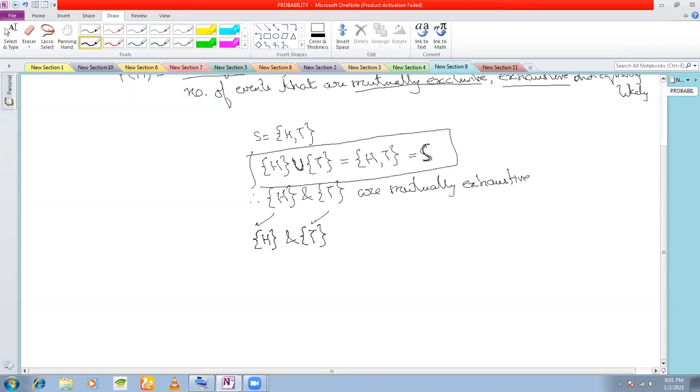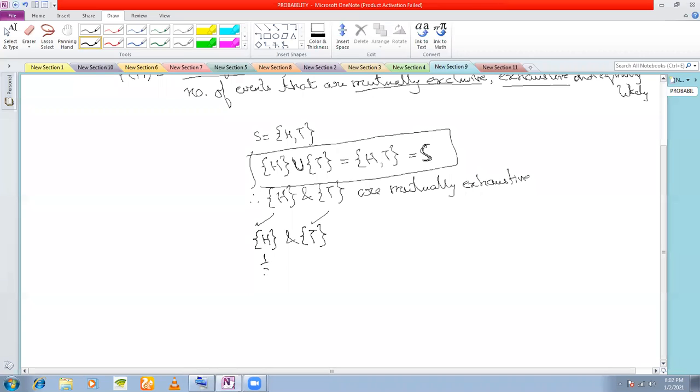Tell me, if you are tossing a coin, do you have any reason to believe that the chances are that I'll get a head more than a tail? Is there any reason for you to believe this? You say it is 50-50, either head or tail, right?